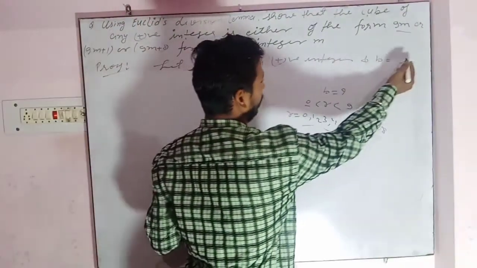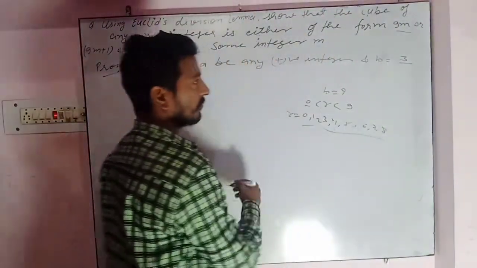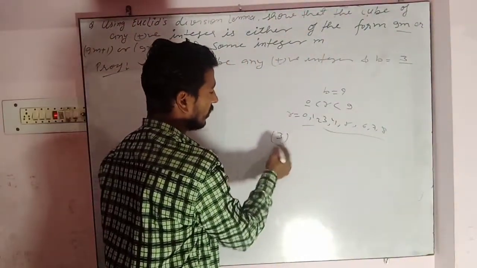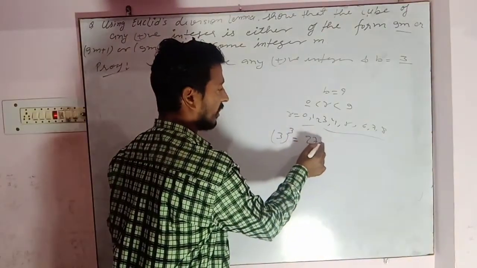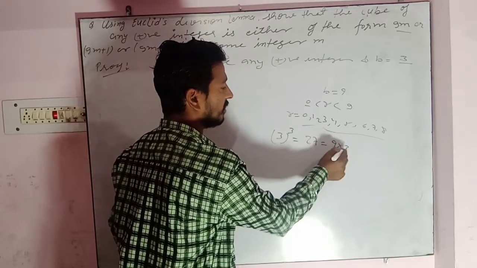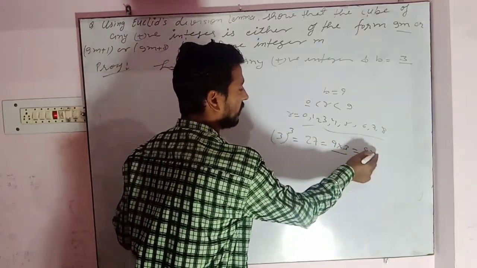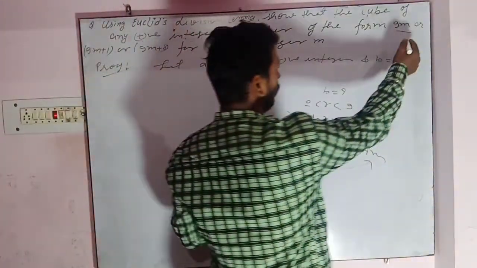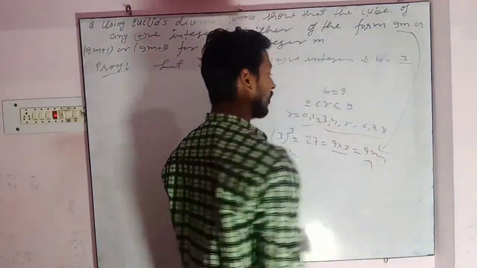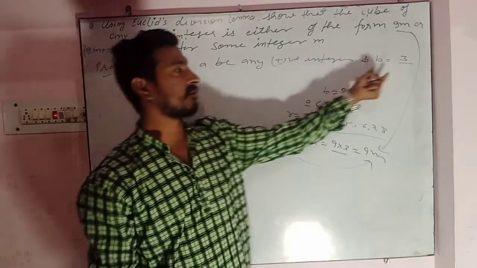Actually we can let b is equal to 3, because when you take the cube of 3 you get 27, and 27 can be written as 9 into 3, which can be expressed as 9m. So what we have to show, we can get by just letting b is equal to 3.